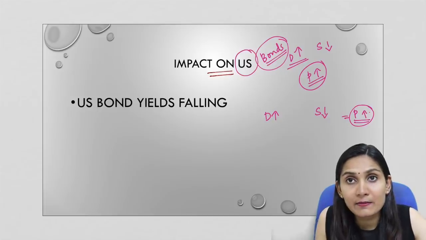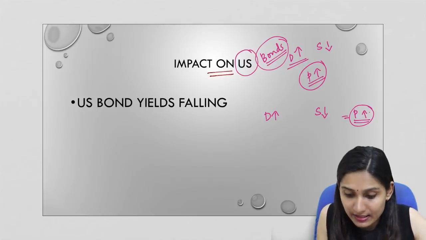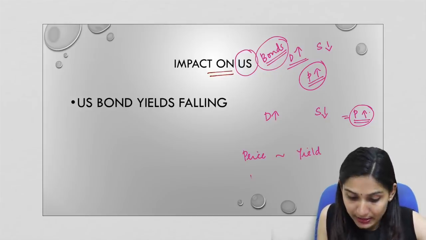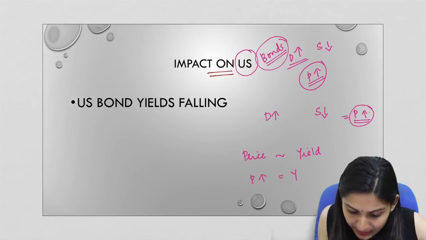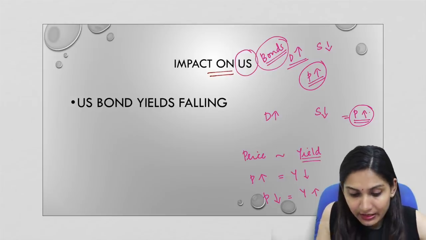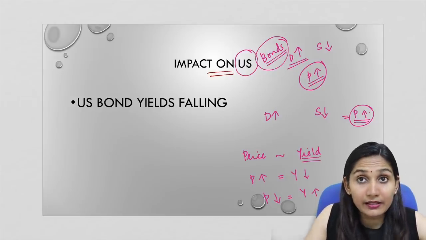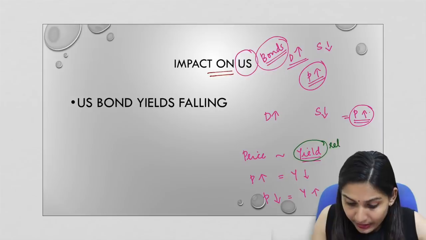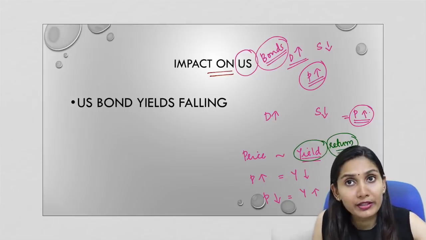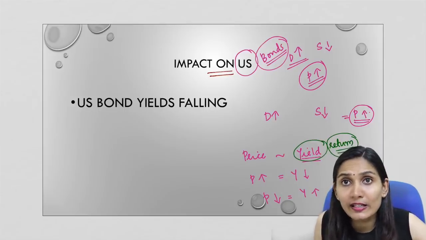And when we discussed the basics of bonds, we saw that the price and the yield of the bond are inversely proportional. That means when the price of a bond increases, the yield decreases, and when the price of a bond decreases, the yield will increase. Now what is meant by yield? Yield is the return or the interest rate. Suppose for a particular investment there is more demand, then definitely the returns will come down.